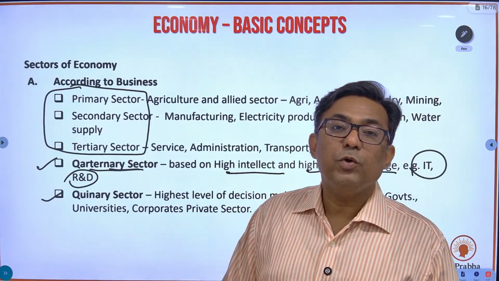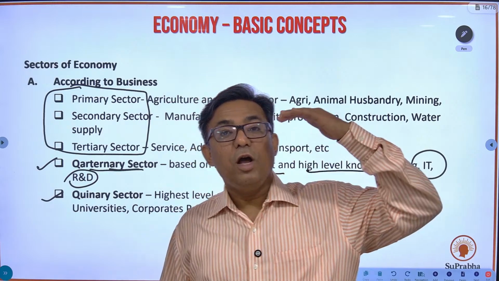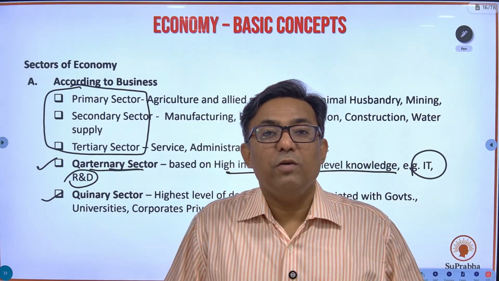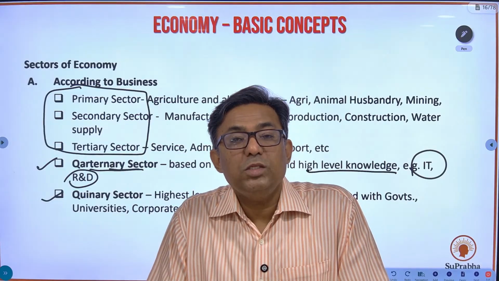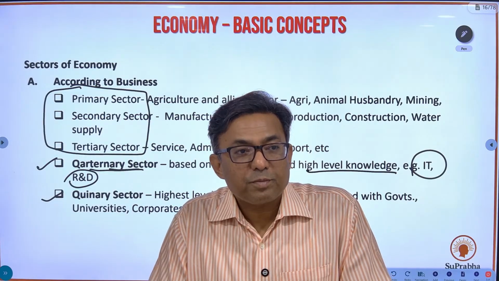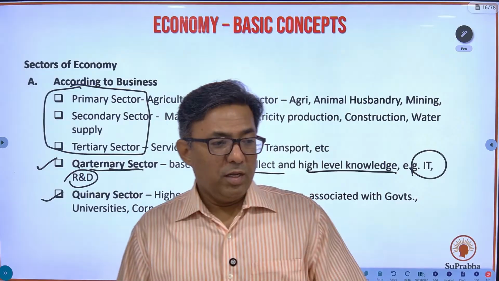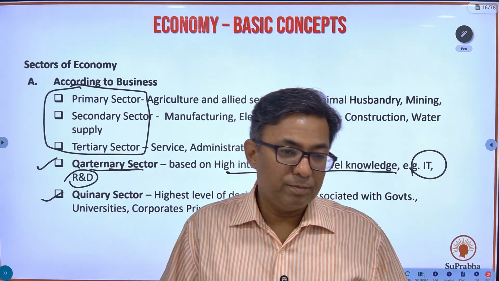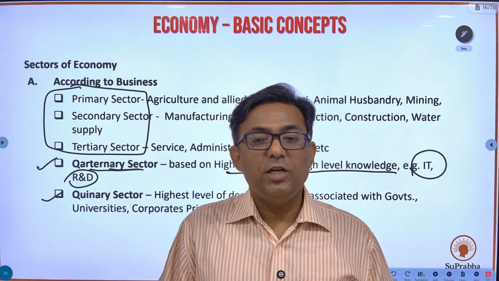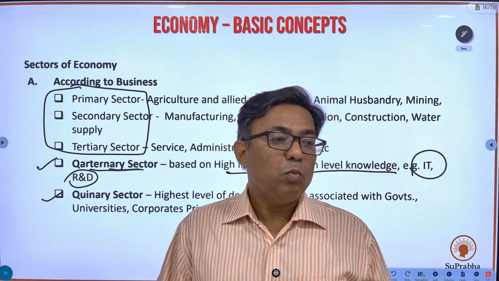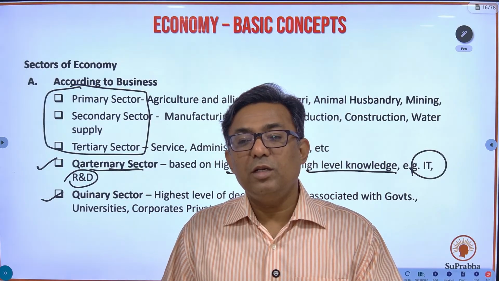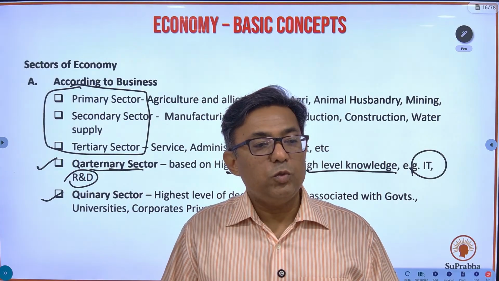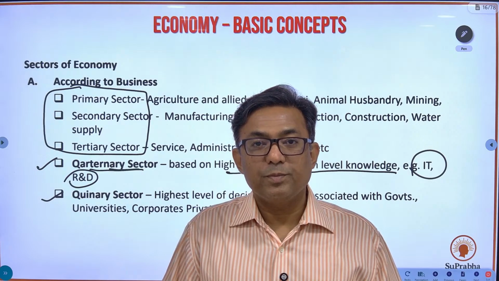And finally, we have the quinary sector wherein you have the highest decision making. What is this highest decision making sector? Let's take this example. Right now there is an artificial intelligence summit happening in Delhi. There is an artificial intelligence summit wherein they want to deliver the services of artificial intelligence to the common man, and also see to it that the common man is protected.